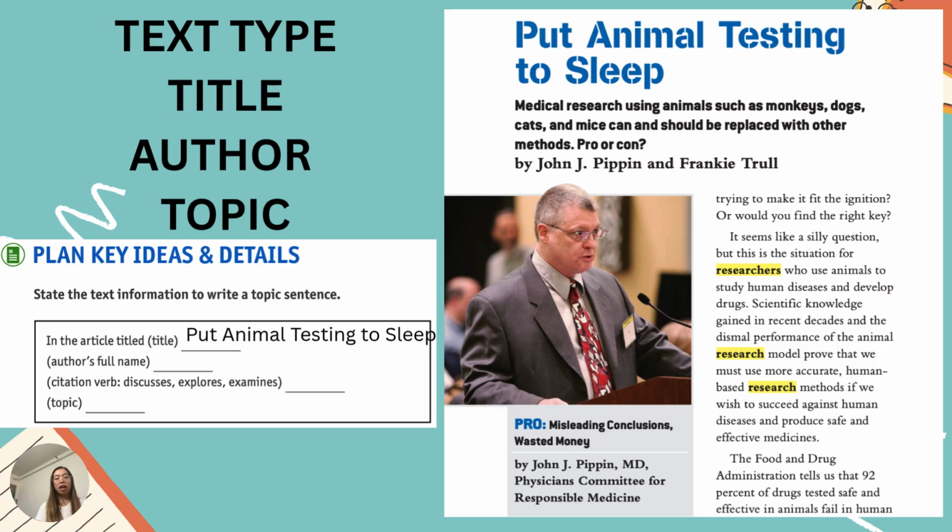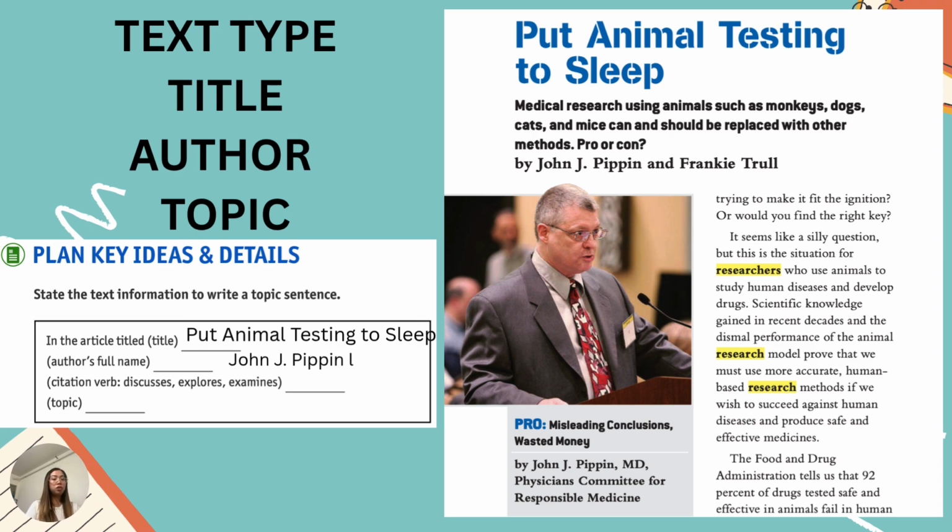Now that we have the text type, which is the article, the title, which is Put Animal Testing to Sleep, next we will write the author's full name. Since we are talking about topic sentence, we first have to write the full name of the author. And the full name is John J. Pipin.